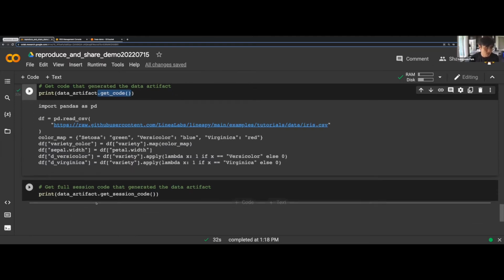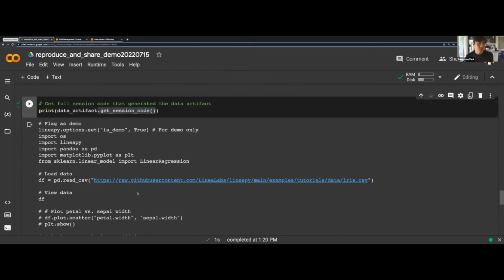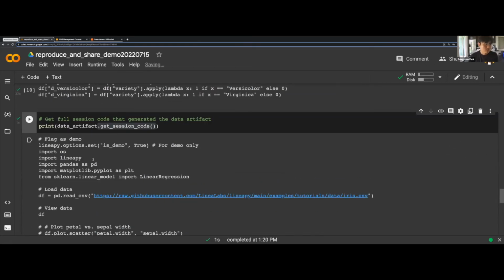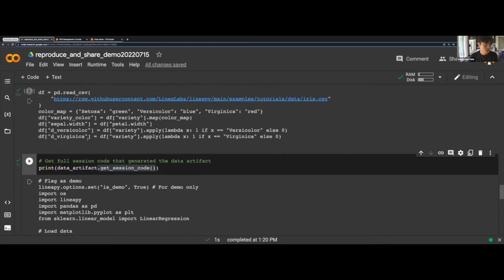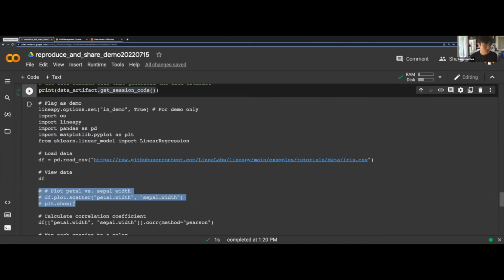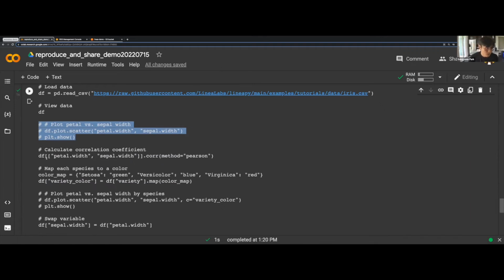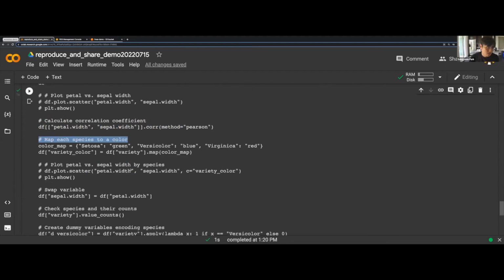In that case, you can use another API called get session code, and this will return the full session code, including all the comments, as well as all the extraneous parts of the development session. As you can see, this is much longer code than what we got above. It includes a bunch more import statements, as well as some visualization code. These are not retained because they are not relevant to the pre-processed data. But it is useful because, thankfully, the writer of this code included some comments in his development.